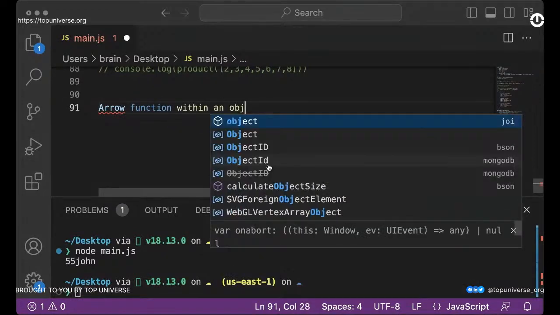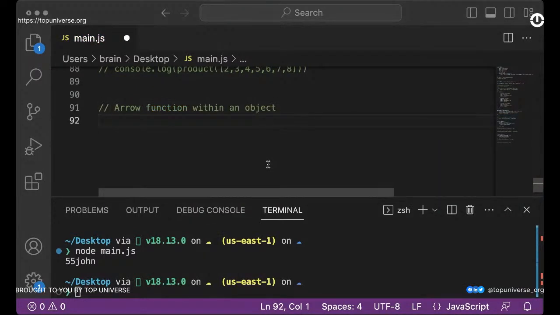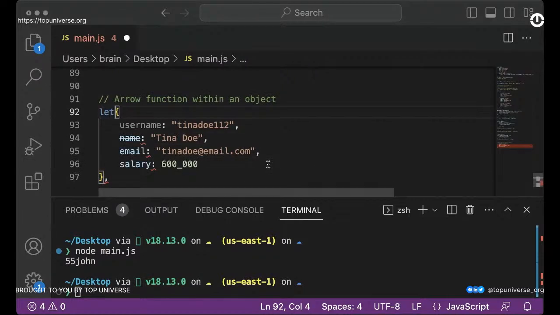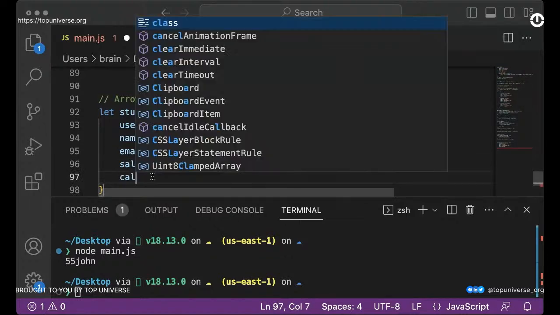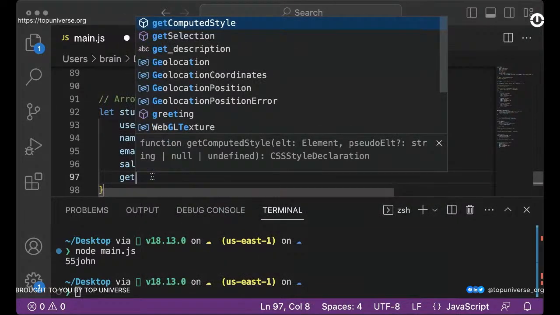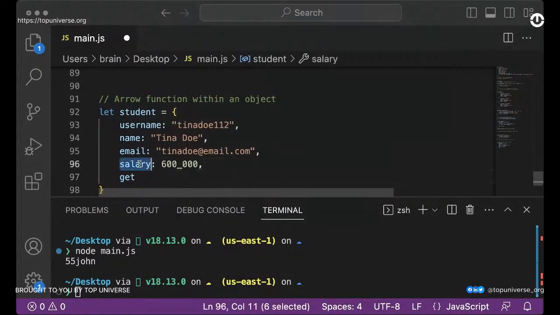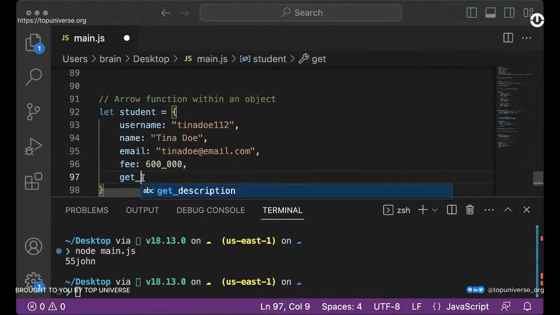being an object. Okay. So we have this object, and I'll call it let student equals this. So now we have a student, and we're adding a function. Let's call this fee, kind of like school fee or something. So get tax. I don't know if you pay tax on your school fee, but yeah, let's just say get tax. This should be camel case.